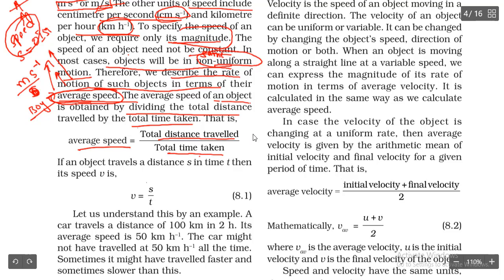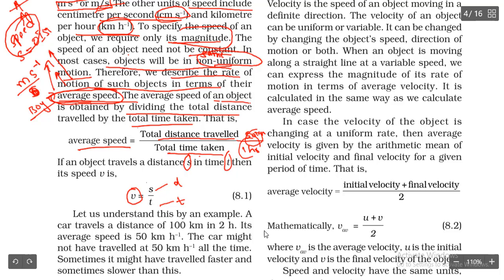Okay, do you remember that thing, the 50 kilometer thing? So 50 kilometers here and the time taken will be 1 hour, like that. That is nothing but average speed. If an object travels a distance s in time t, then its speed, which is nothing but v, is equal to s by t.